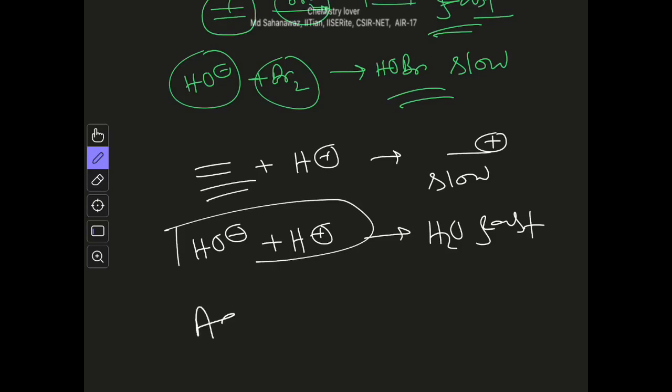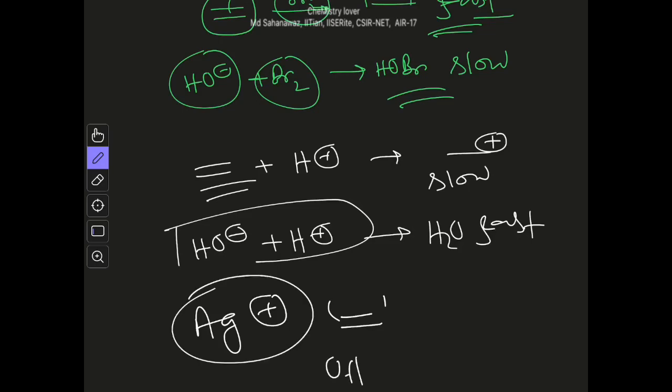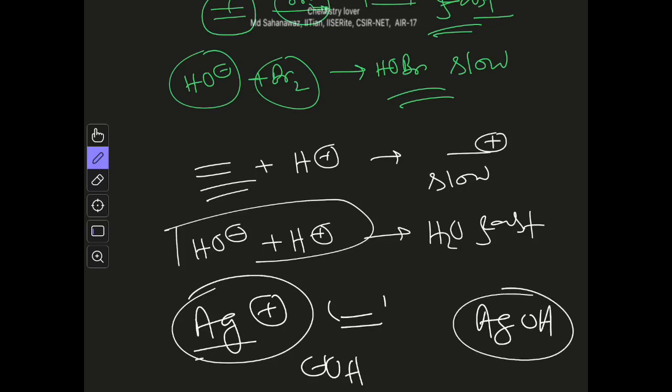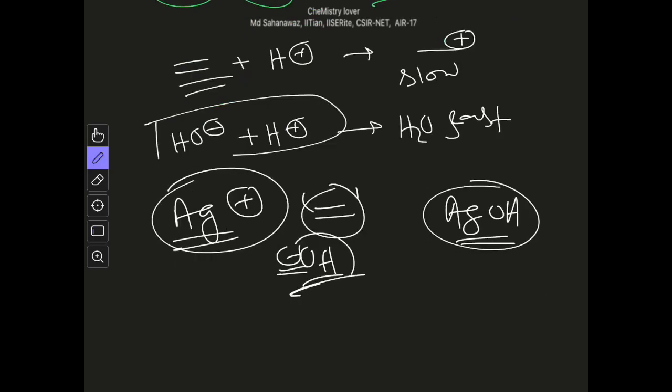For example, Ag plus is considered as soft acid, right? So you may think that alkene, which is a soft nucleophile, will react more effectively with Ag plus compared to OH minus, but in this case the AgOH is more stable and the reaction of Ag plus, which is a soft acid, is much faster with OH minus compared to alkene, and this is because of inherent stability of this AgOH or inherent basicity of this OH minus. So hard soft acid base principle is a relative thing, and you may not rely fully on it. There are many other factors which are responsible for the reaction.